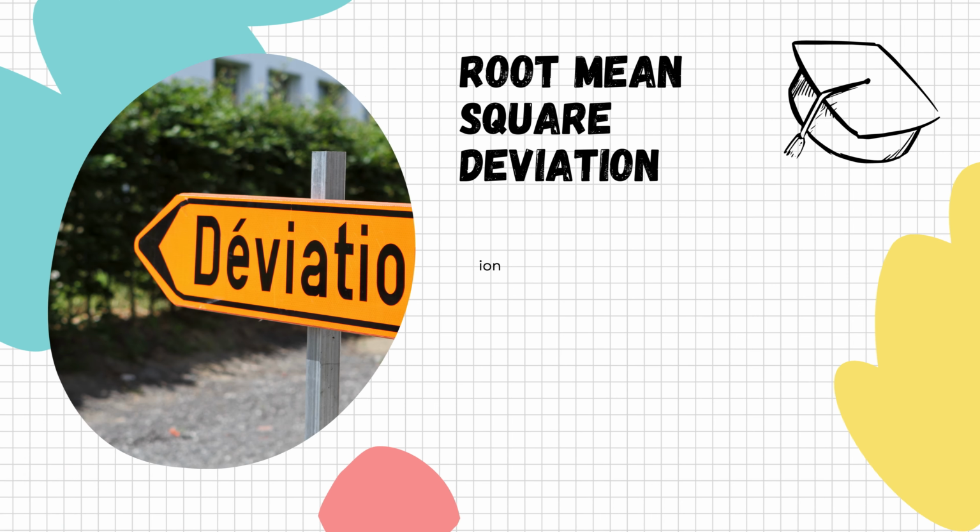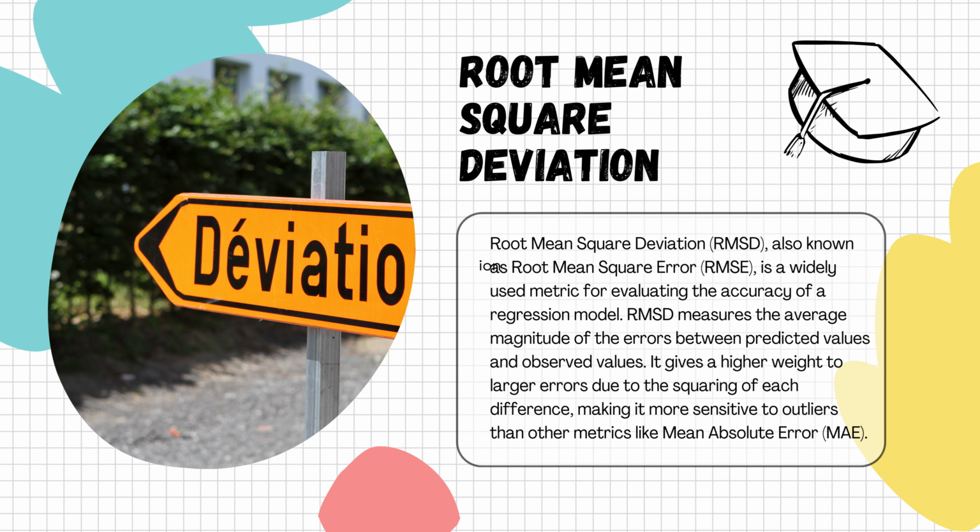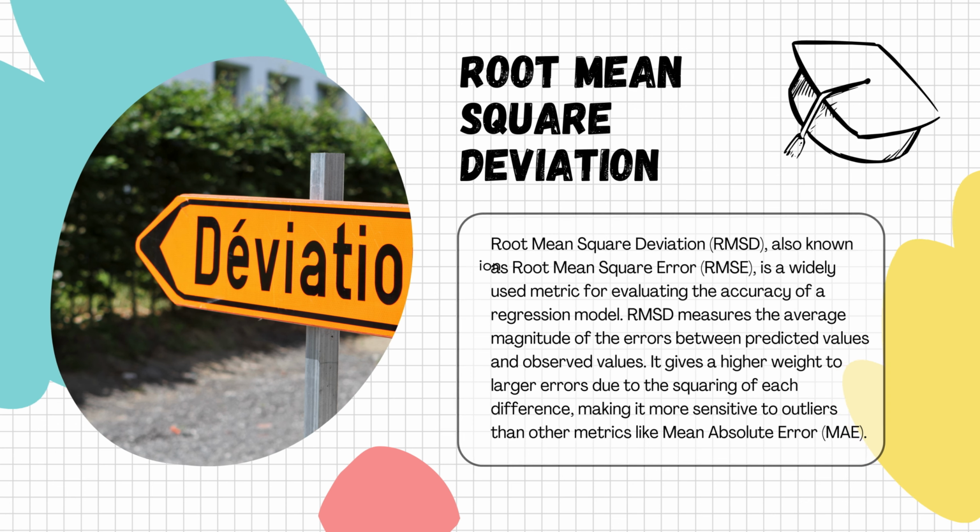Root mean square deviation, RMSD, also known as root mean square error, RMSE, is a widely used metric for evaluating the accuracy of a regression model. RMSD measures the average magnitude of the errors between predicted values and observed values. It gives a higher weight to larger errors due to the squaring of each difference, making it more sensitive to outliers than other metrics like mean absolute error, MAE.